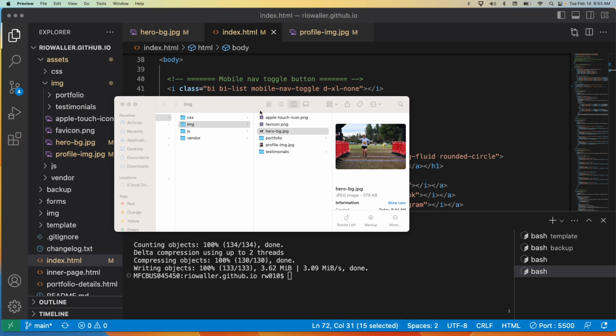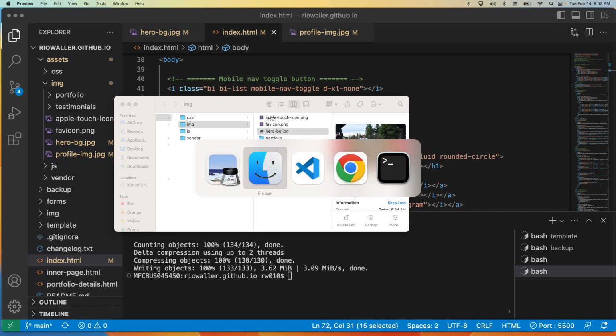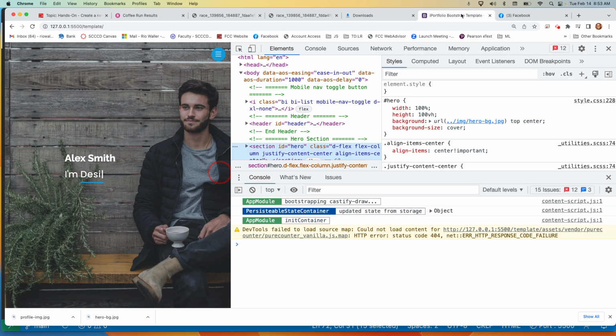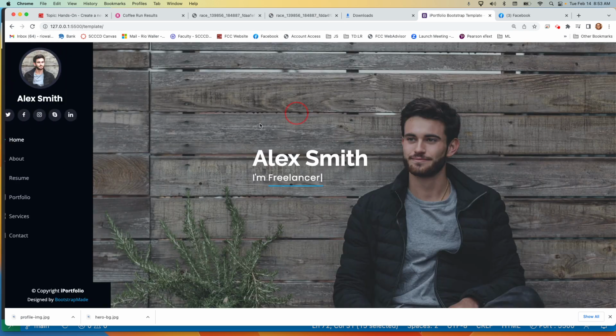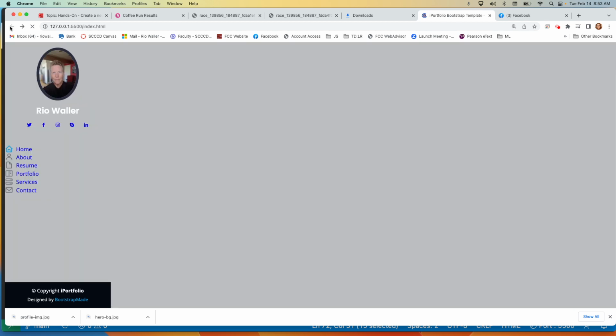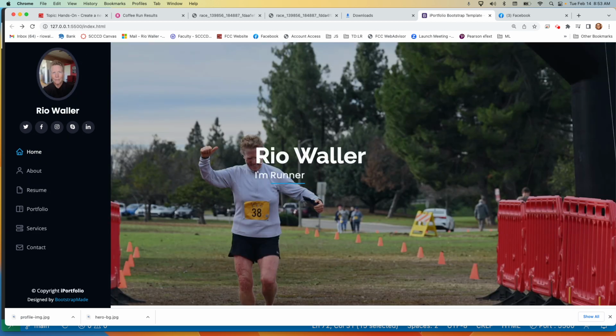Now, why would you do that? Generally there's already a reason that image is that size, and the designer, in this case of the template, has created it that way. And I can already see on mine, one of the things I'm going to do is go back to mine and move me over a little bit. So I'm going to crop this. But for the beginning, it was fine. And I just changed some of the content.